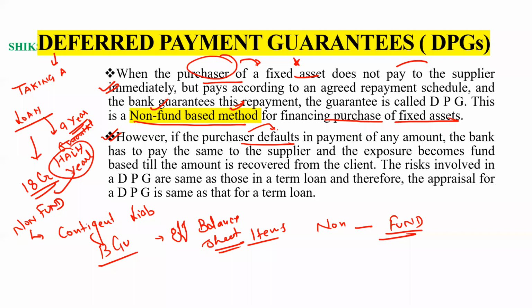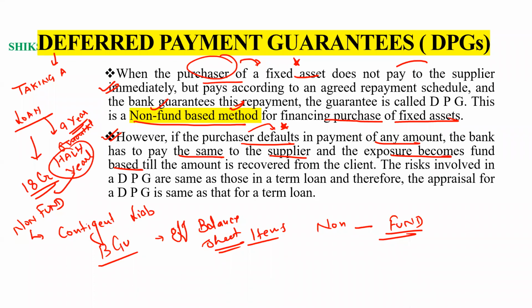If the purchaser defaults in payment of any amount, the bank has to pay the same to the supplier, and the exposure becomes fund based till the amount is recovered from the client. The risks involved in a deferred payment guarantee are the same as those in a term loan, and therefore the appraisal for a deferred payment guarantee is the same as that for a term loan.